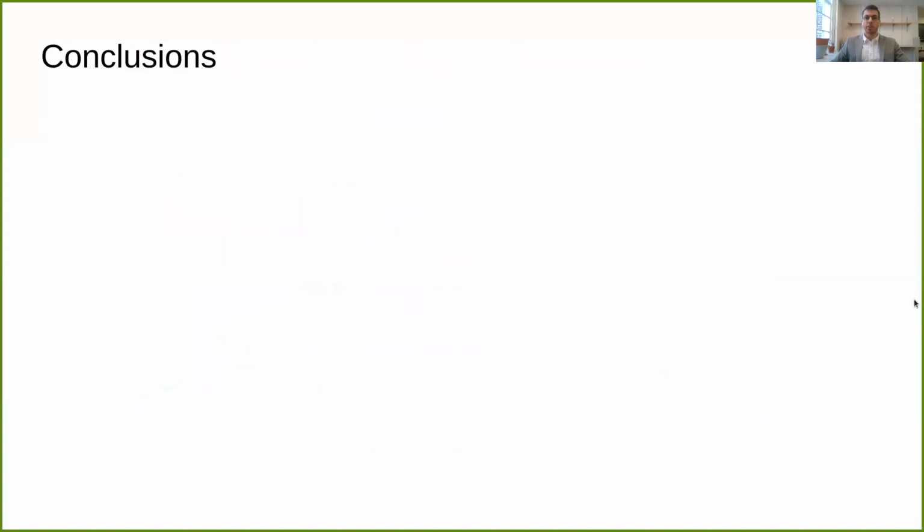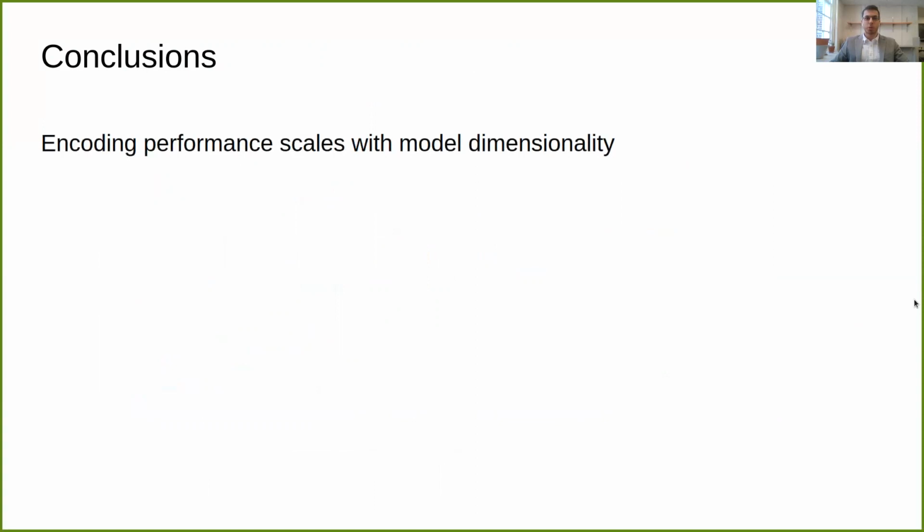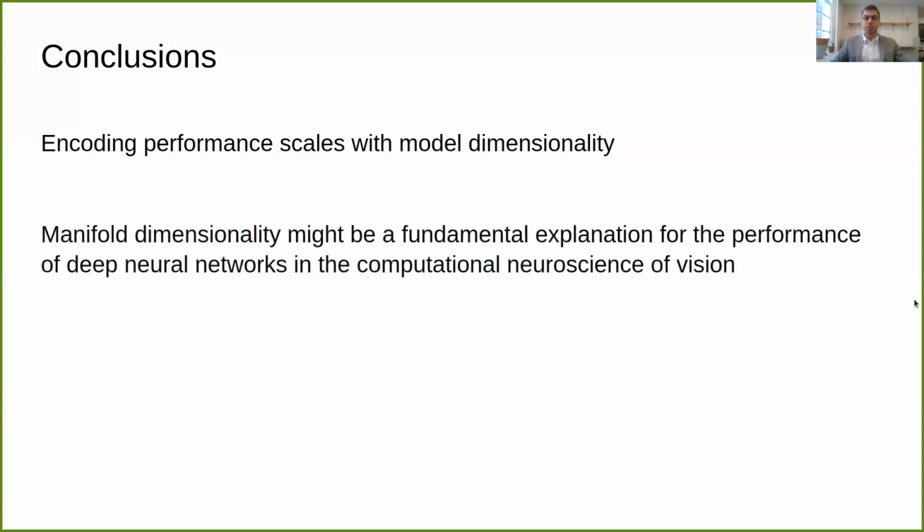Let's summarize all of this and think about what it means. We developed a theory backed by simulations which predicts that neural encoding performance should, in expectation, scale with model dimensionality, and that's exactly what we observed in our empirical results across a wide range of CNNs. These results may have big implications for the field. It's possible that dimensionality plays a fundamental role in encoding performance, and that other factors such as the architecture, training task, or dataset primarily act through their effects on dimensionality.